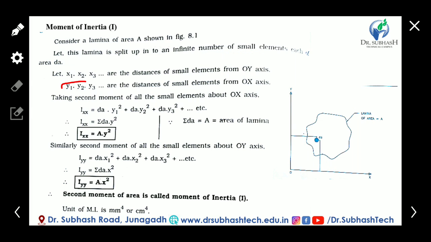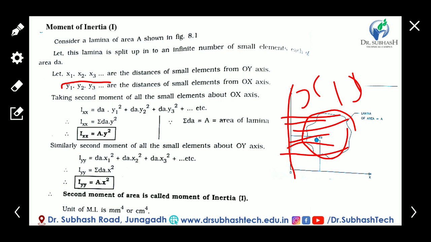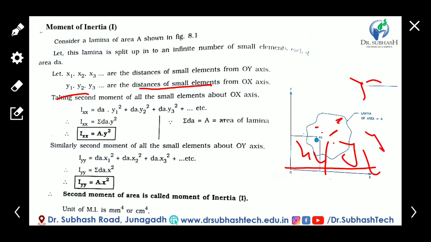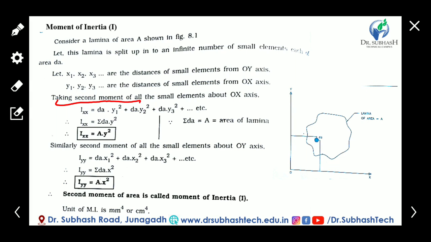Now x1, x2, x3 to xn are the horizontal distances of the small elements of this area from the OY axis. And y1, y2, y3 to yn are the distances of the small elements from the OX axis. Now we take the second moment of all small elements about the OX axis.